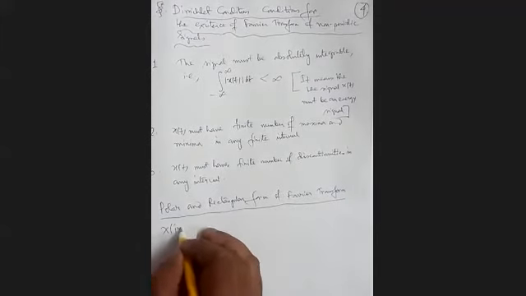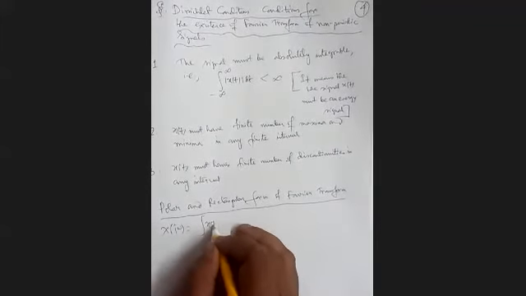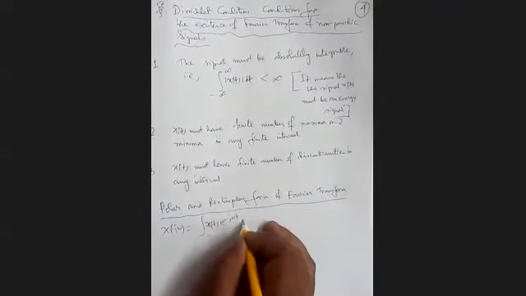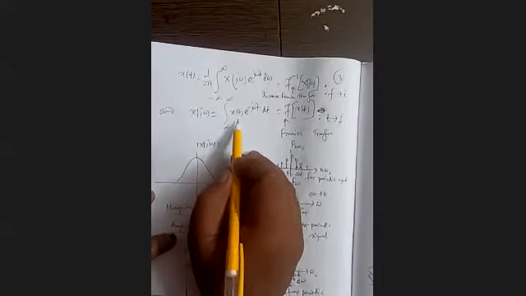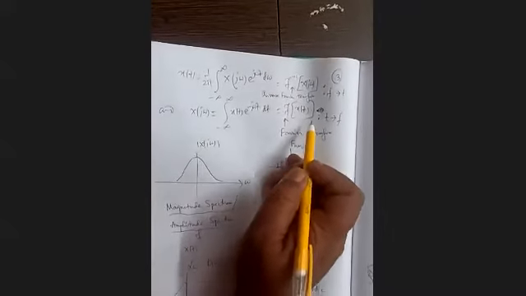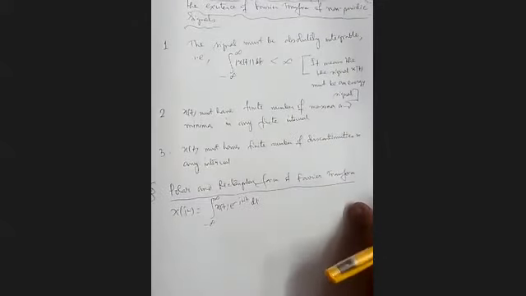We know X(j omega) is the integral of x(t) e to the power minus j omega t dt, the Fourier transform of x(t). Just this relation we have to remember from now on.